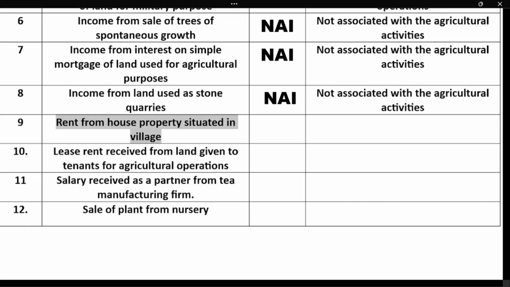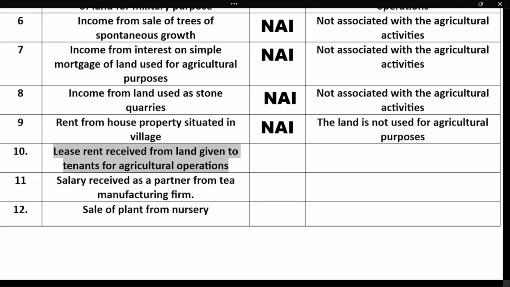Next, rent from house property situated in a village. So in a village you had a house property and you're getting the rent. Is it an agricultural income or non-agricultural income? It is a non-agricultural income because the land is not used for agricultural purposes. So you're not using the land for agricultural purposes.